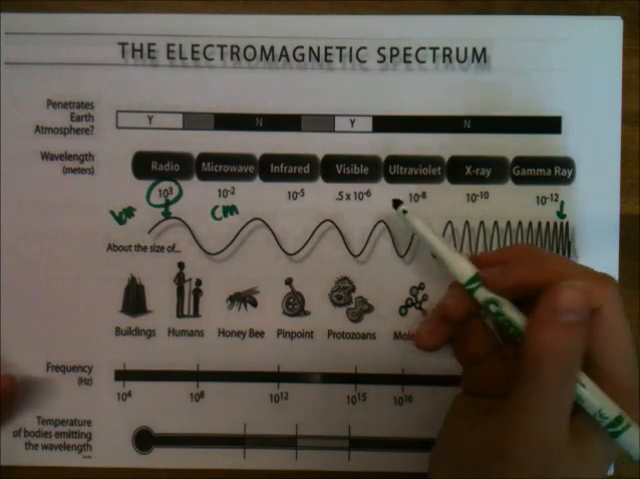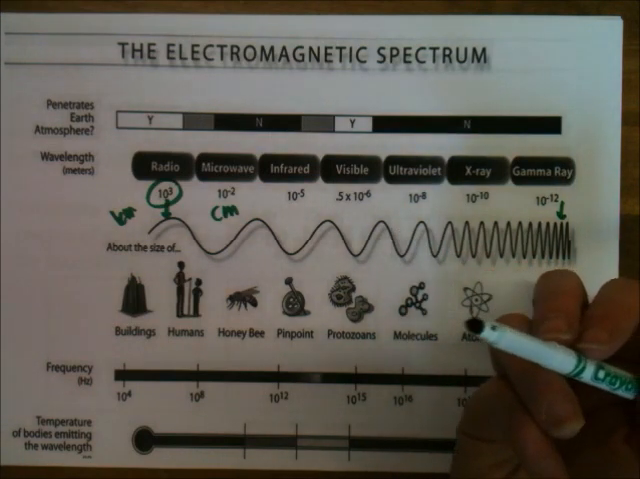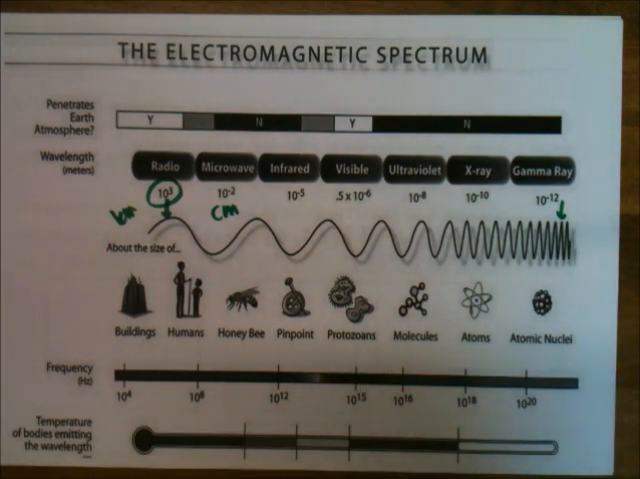Visible light is smaller again. It's half of 10 to the minus 6. Now we call it a micrometre. Okay, 10 to the minus 6 is micrometres. Protozoans are a type of organism. It's biology. I don't know too much about it, but they're really, really small.